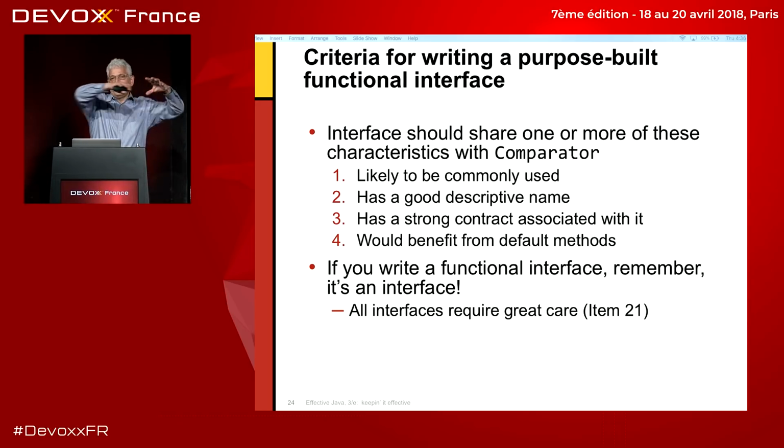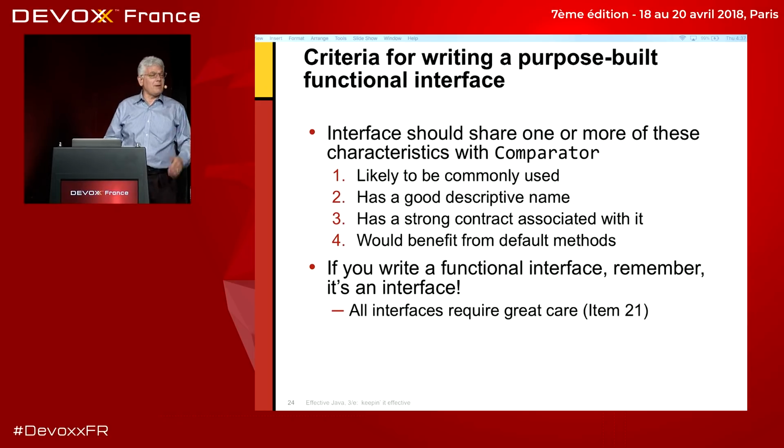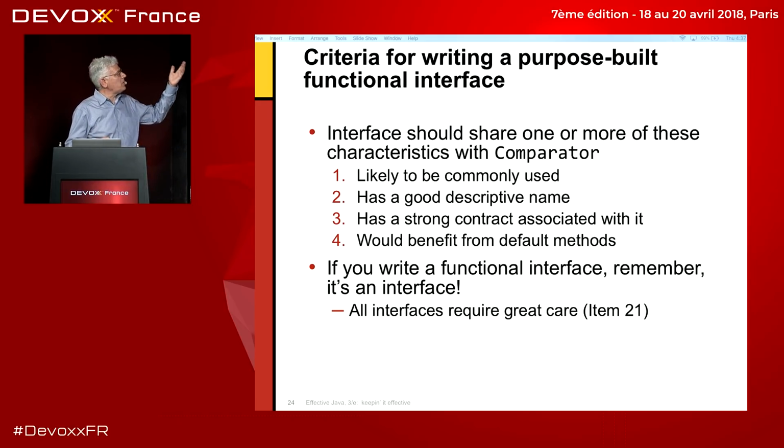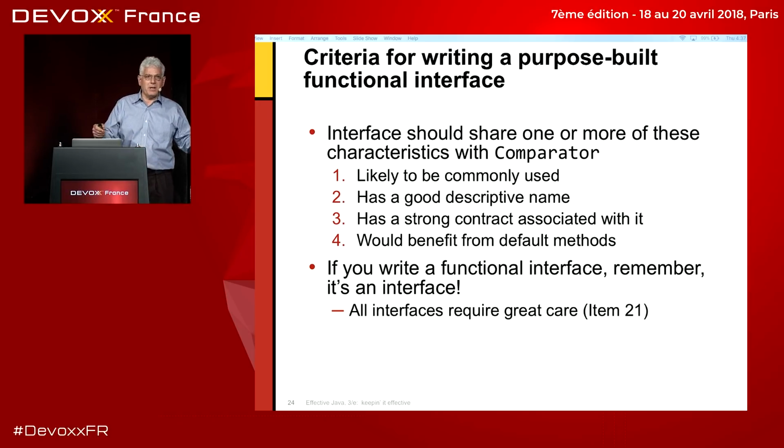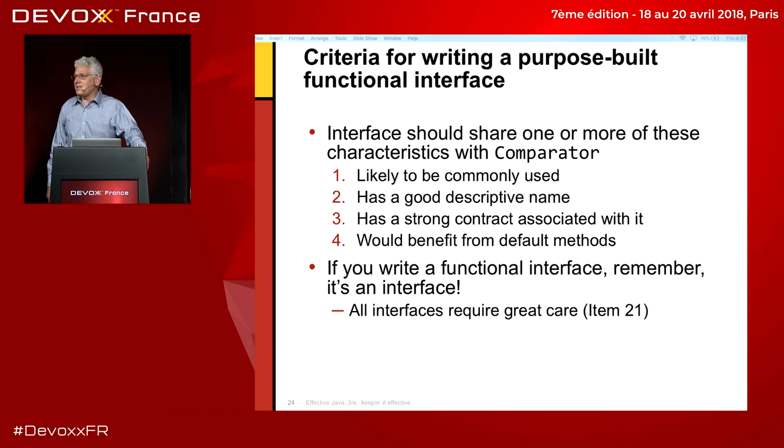If it's going to propagate to a whole bunch of other interfaces, as comparator did, and there's a nice name for it, like comparator, and if it has a strong contract associated with it, like the general contract for comparators, and finally, if it would benefit from default methods. You don't need all four of these criteria, but if a number of these criteria apply, then your interface is a good candidate for being a custom functional interface, even if one of the standard ones would apply.